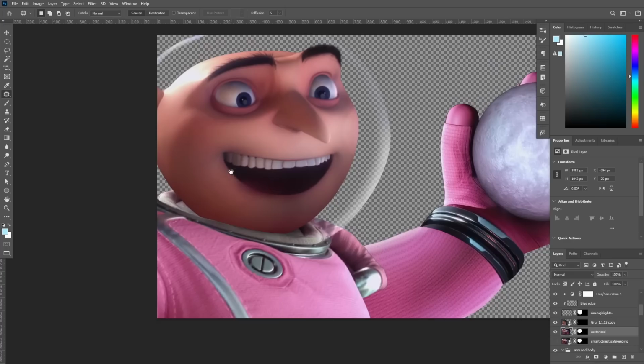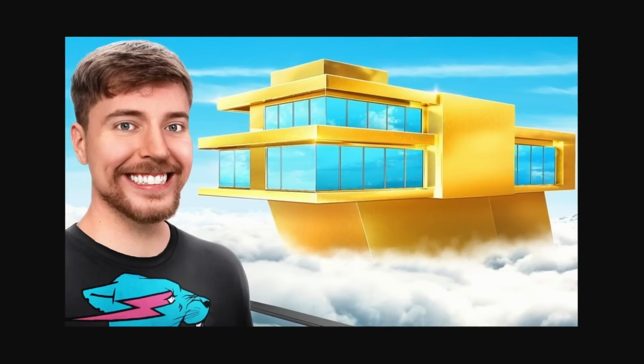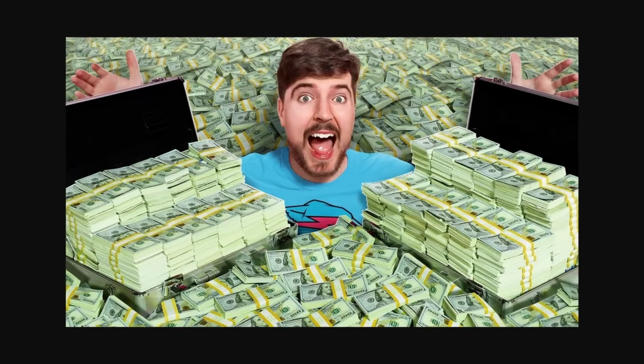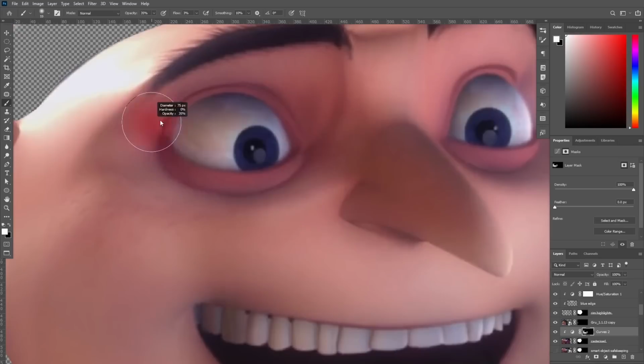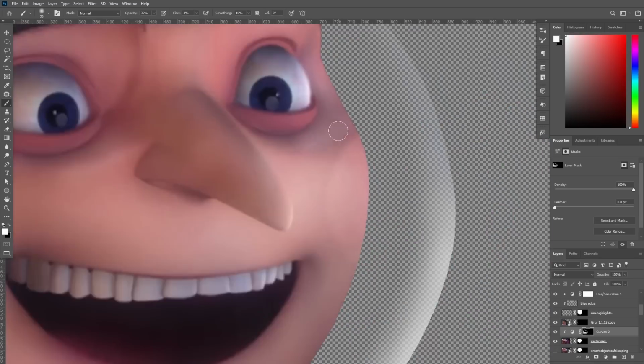Bombastic side eye. Thankfully, I think he has the same skincare routine as Mr. Beast, so I don't need to do anything there. I'll add a curves layer to... Whoa. Anyway, I'll add a curves layer to paint brighter shades into his face where there's shadows.